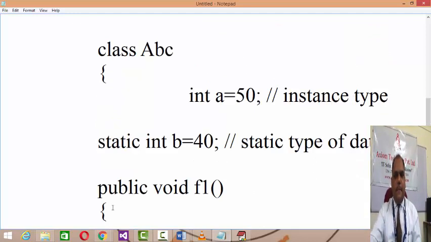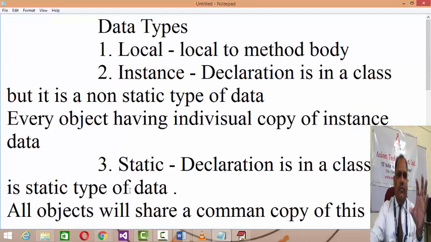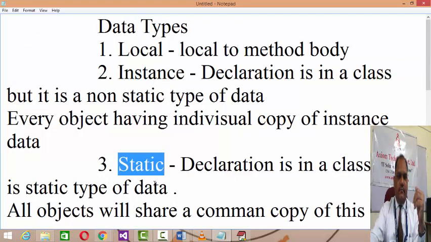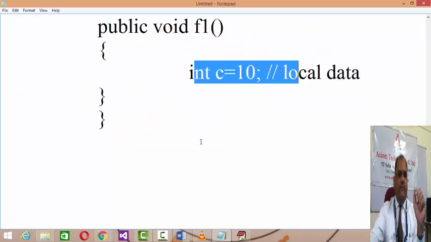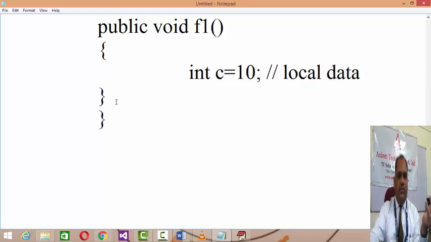Basically, after declaring variables, data types will be categorized in three: local, instance and static. Local means local to the method body, like this variable c. If you have a main method also, whatever variables you declare in main are termed local variables only.